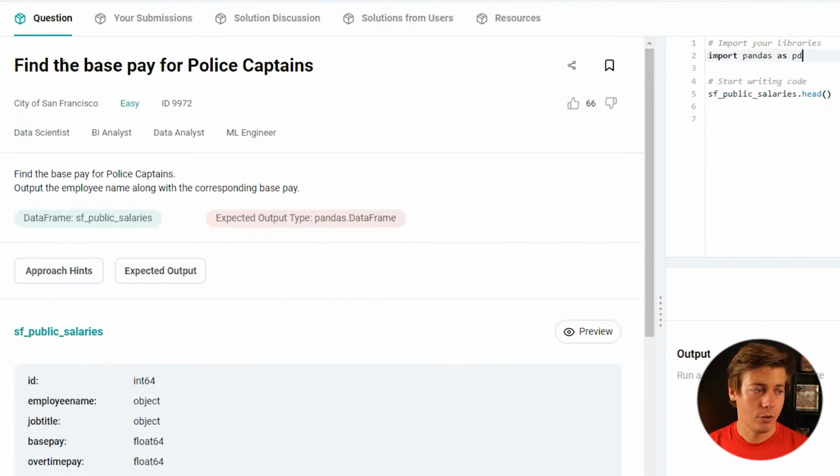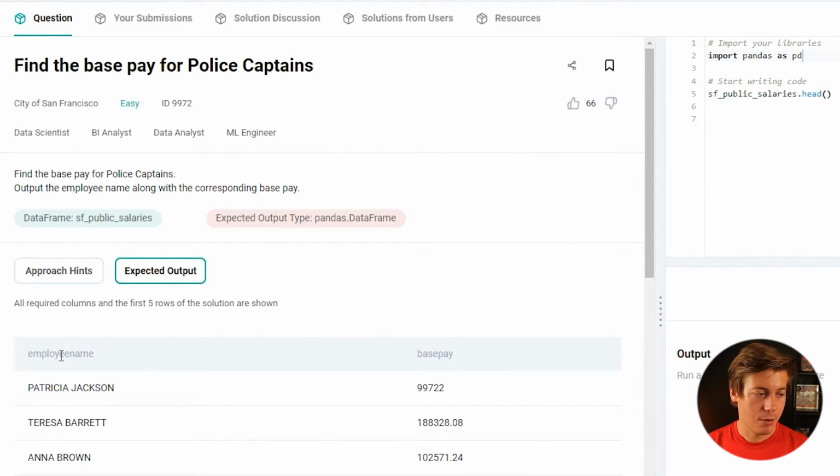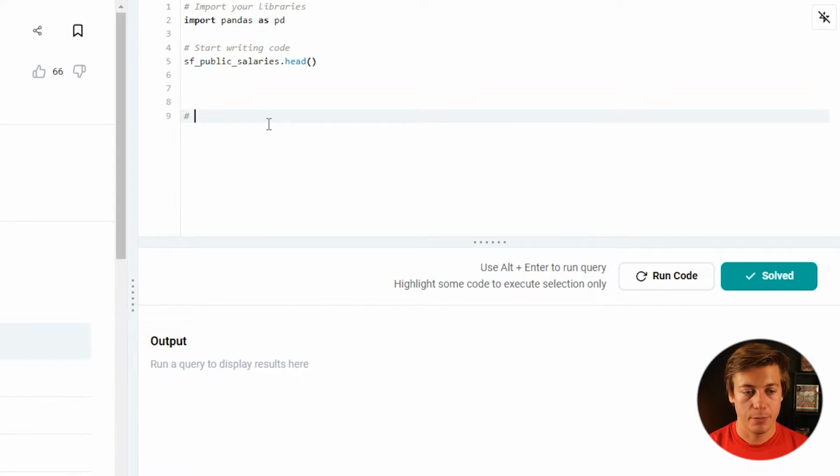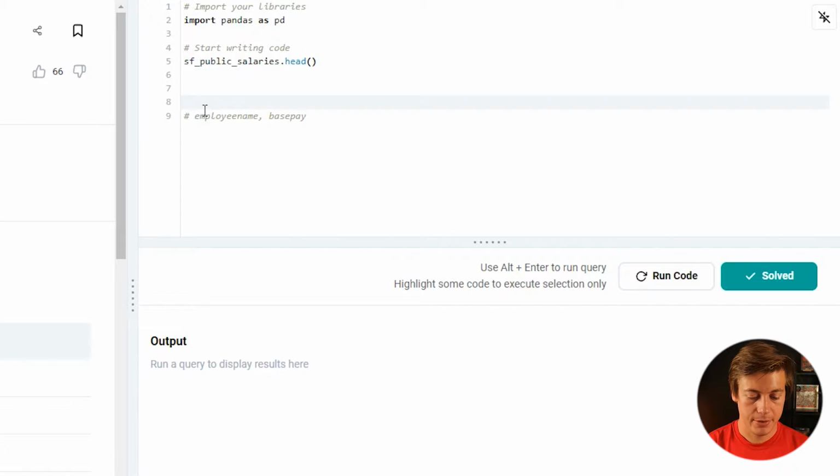Okay, so question number one, we're looking at the base pay for police captains. It says find the base pay for police captains, output the employee name along with the corresponding base pay. So our expected output is employee name and base pay. I'm just going to make that as a note, which you can put the hashtag or pound over there. So just two columns, which isn't honestly too bad. And we're looking for police captains, so I'll put that over here too.